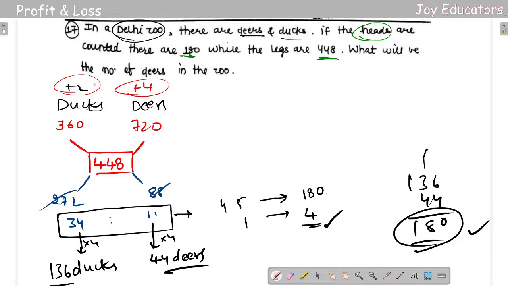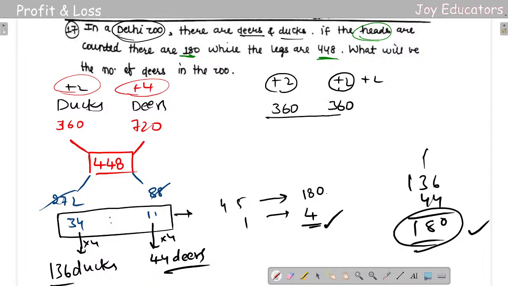Okay, yeah. So we can do it in the same way. Taking that both of them had at least two legs and two legs. So if they had at least two legs into 180, we'll be getting 360 here and 360 here.